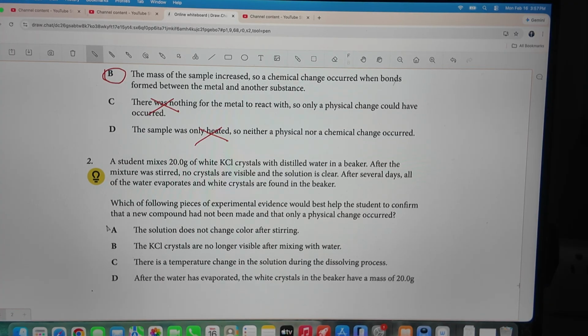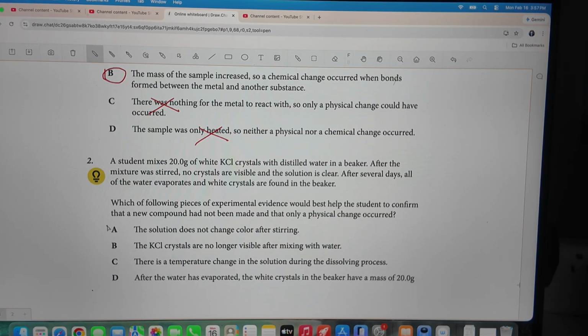A student mixes 20 grams of white potassium chloride crystals with distilled water in a beaker. After the mixture was stirred, no crystals are visible and the solution is clear. After several days, all of the water evaporates and white crystals are found in the beaker. Which of the following pieces of experimental evidence would best help the student to confirm that a new compound has not been made and only a physical change occurred?